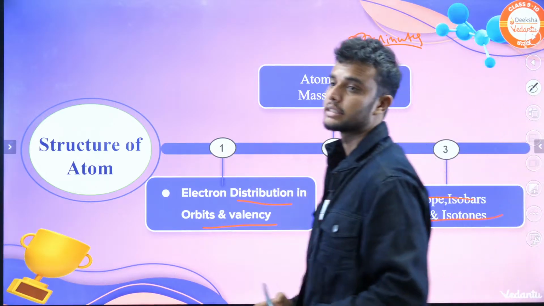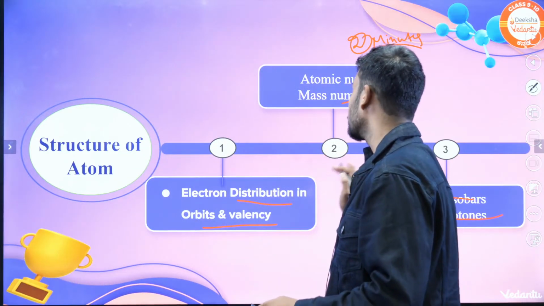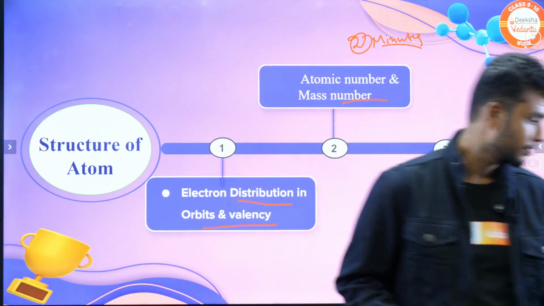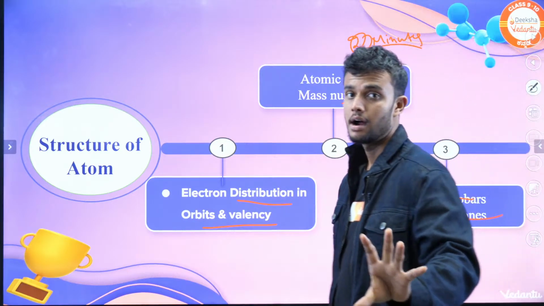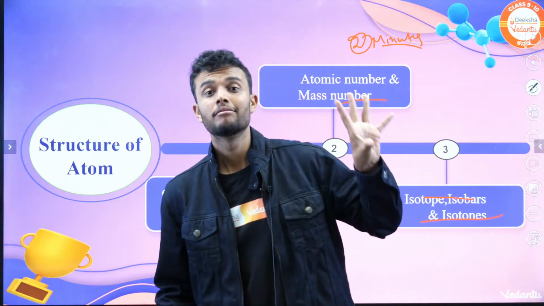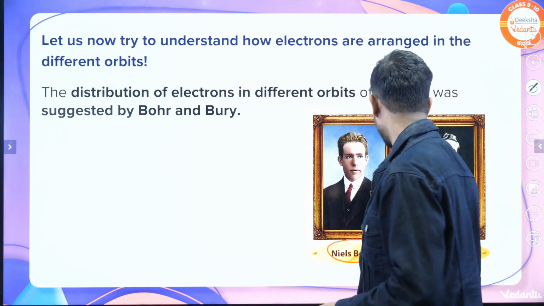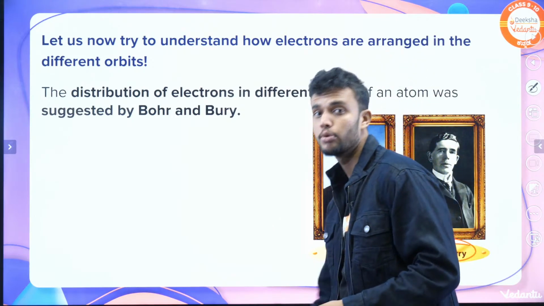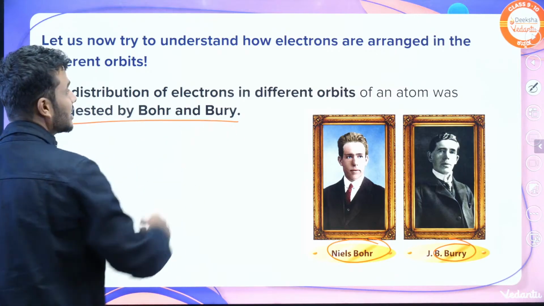Okay students, come on, let's discuss. Let's continue the topic. First one, electron distribution in orbits and valency. How are electrons distributed? For this, the scientists called Bohr and Bury. It's called Bohr-Bury. Bohr-Bury suggested the distribution of electrons.